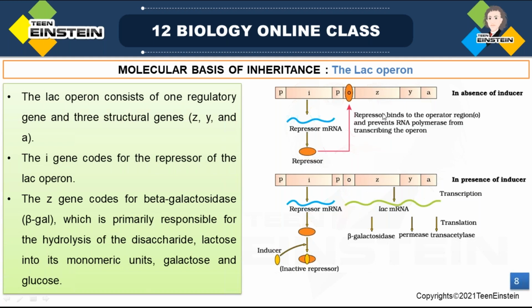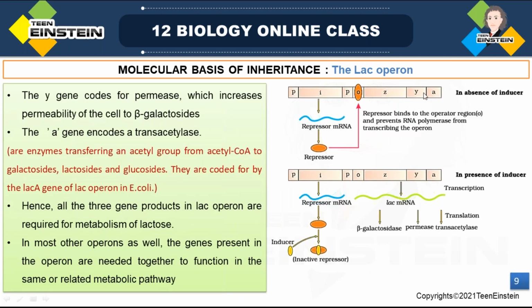You should remember the role of each gene. Z gene is coding for beta galactosidase, and this beta galactosidase is responsible for the hydrolysis of lactose into glucose and galactose. Got it? Beta galactosidase is an enzyme, and it is hydrolyzing a disaccharide lactose. Lactose is a disaccharide, and it is getting hydrolyzed into glucose and galactose in the presence of which enzyme? Enzyme beta galactosidase. It is coded by Z gene. Okay, Z gene over.